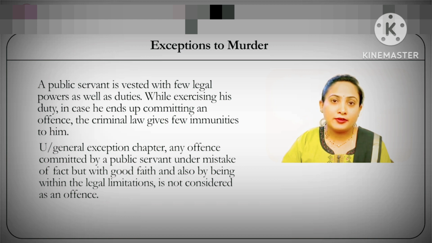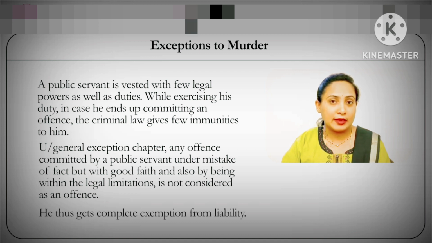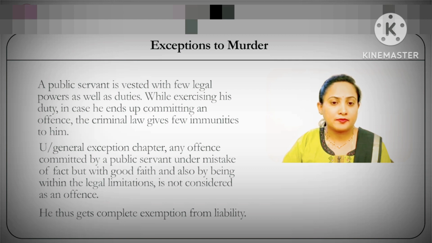Now, under the general chapter that talks about the general exceptions to criminal liability, that is under IPC, any offense committed by a public servant under mistake of fact but with good faith and also within the legal limitations makes it an offense of complete exemption from criminal liability. But over here, this is a scenario wherein he is crossing his legal limitation, yet because he is acting in good faith, instead of falling under the ground of complete exemption, his case falls under the ground of partial exemption, thereby making it not an offense of murder, rather an offense of manslaughter, that is culpable homicide.